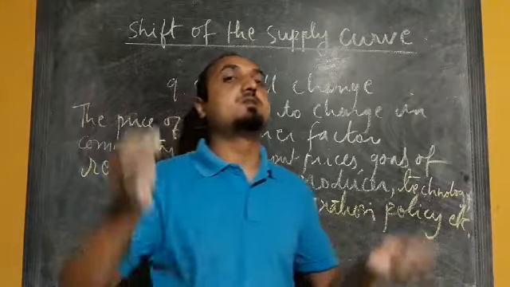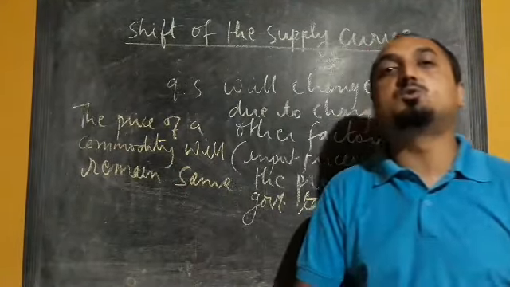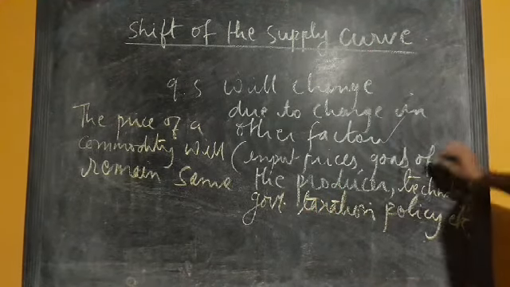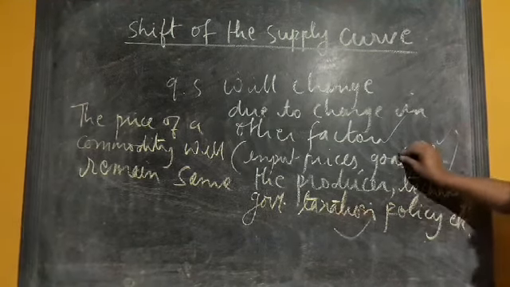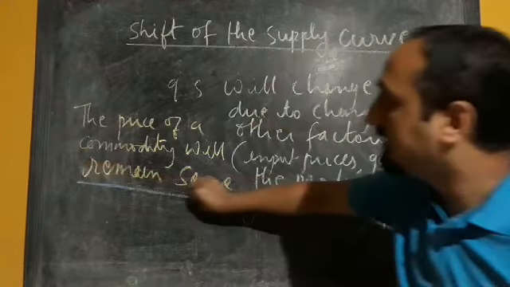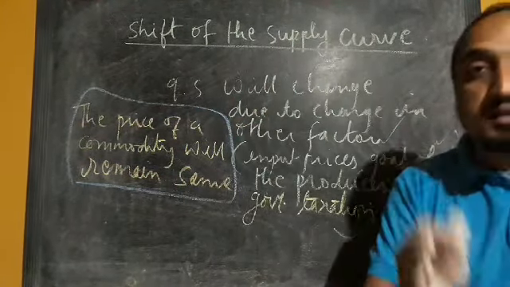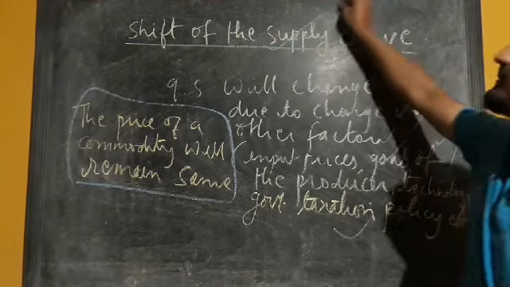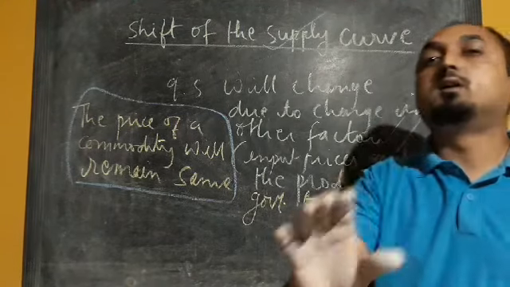Shift in supply means when the quantity supplied of a commodity increases or decreases due to change in other factors, such as input prices, goals of the producers, technology, and taxation policy, but the price of the commodity will remain the same. This will not change. So when the quantity supplied increases or decreases due to change in all these factors, that is called a shift of the supply curve. Here the price of the commodity will remain the same.